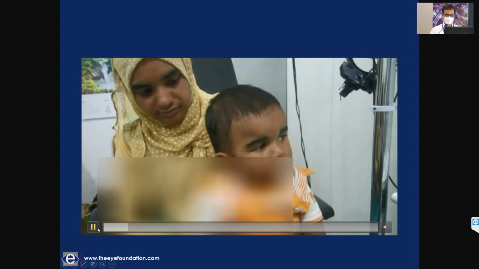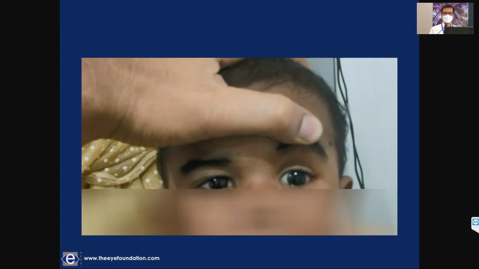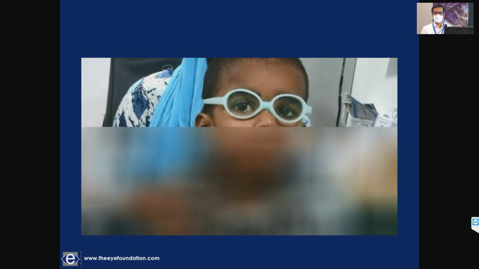So this was a very interesting patient. The neurologist had referred him to me. He has head nodding with congenital nystagmus. Sorry, congenital is no longer an appropriate term, so infantile nystagmus. Infantile nystagmus syndrome can also have head nodding, but in this patient the head nodding disappeared in 2 to 3 years. So this was a patient with spasmus nutans.